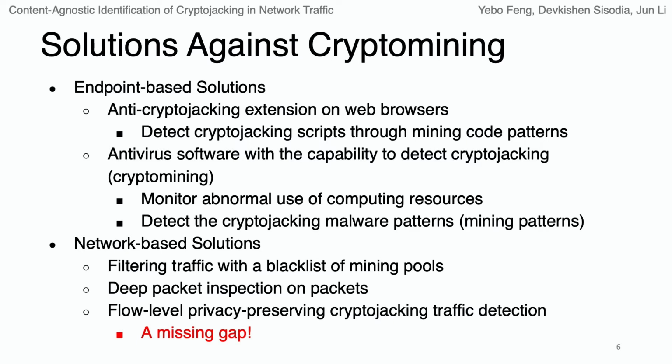The attackers can also encrypt the mining messages sent from the users. So what we are proposing is a flow-level privacy-preserving cryptojacking traffic detection, which does not need to utilize a blacklist of the mining pool or do deep packet inspection on the packet messages or payloads.